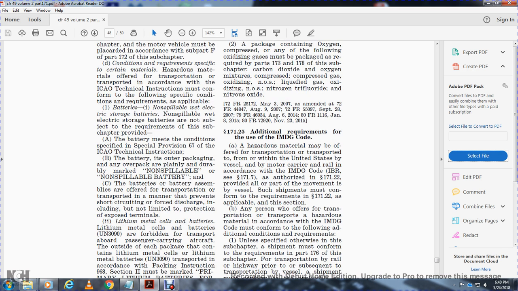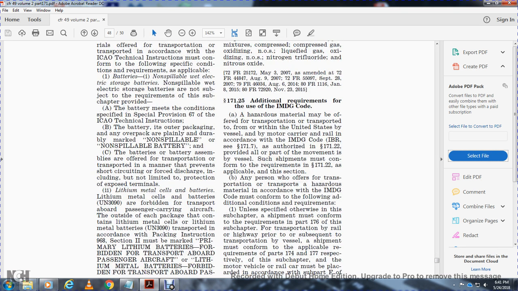Any person who offers hazardous material for transportation in accordance with the IMDG Code must conform with the following additional conditions and requirements, unless otherwise specified in the subchapter. The shipment must conform with the requirements of Part 176 of the subchapter for transportation by vessel, and for transportation by railway or highway subsequent to transportation by vessel, the shipment must conform with the applicable requirements of Parts 174 and 177 of the subchapter, with respect to the motor vehicle.